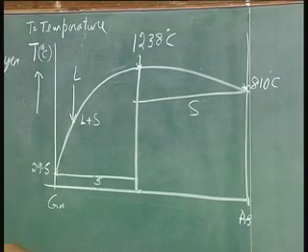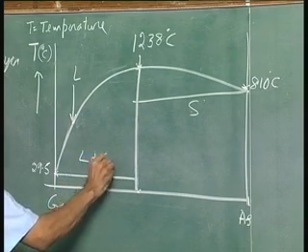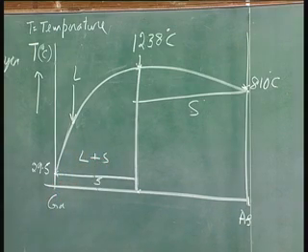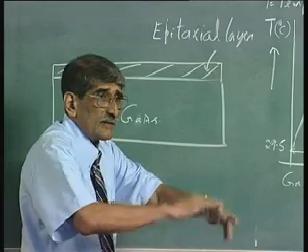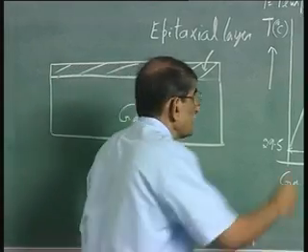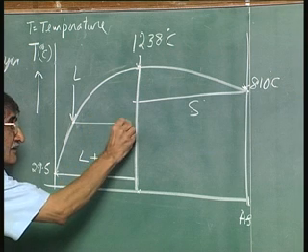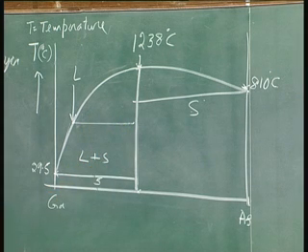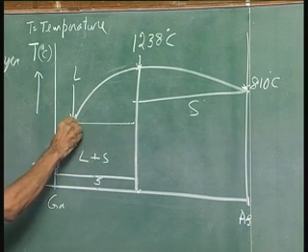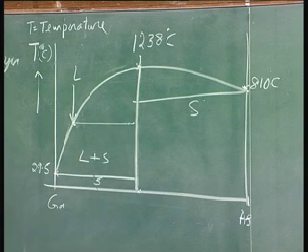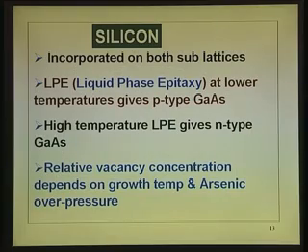You freeze it and you will get liquid plus solid, with solid in contact with that, and the solid will settle on that. It will take a long time, and the freezing solid has a composition decided by this. If you just freeze here, the composition of the solid is decided by that. This has relevance to what we are talking of here: why it becomes p type, why it becomes n type.